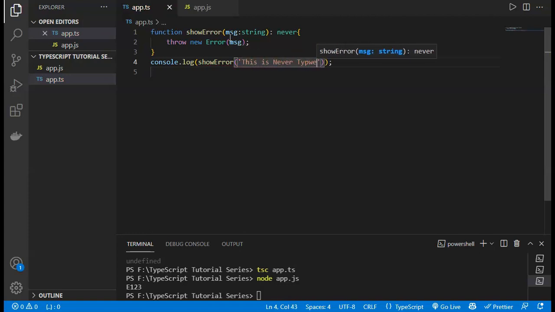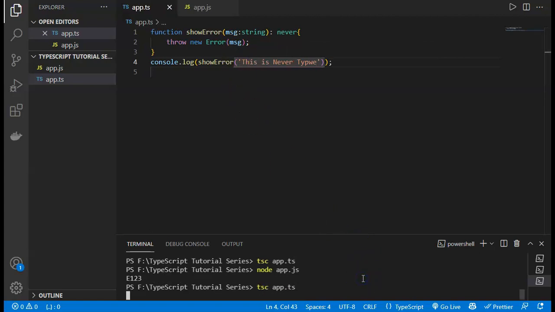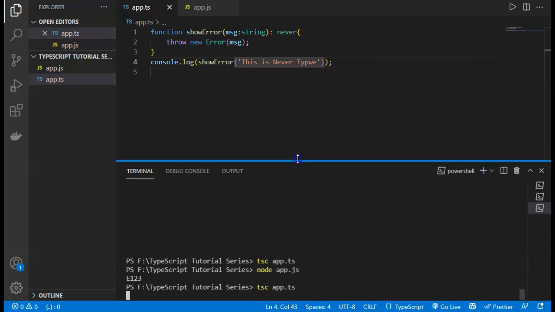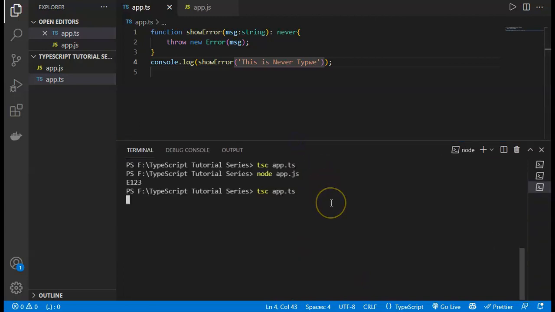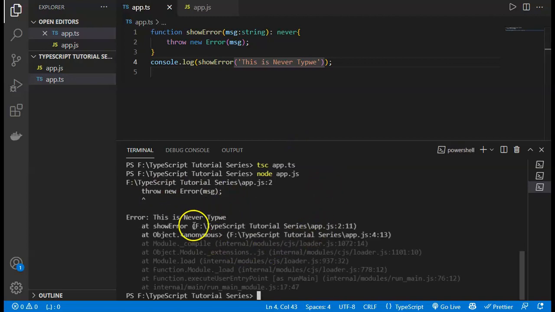Then if I save and run this app.ts file, you will see it shows us an error in the console. Then if I expand this and run the JavaScript file again, you will see it is now showing us the error, and the error is "this is a never type". So these are the uses of never.